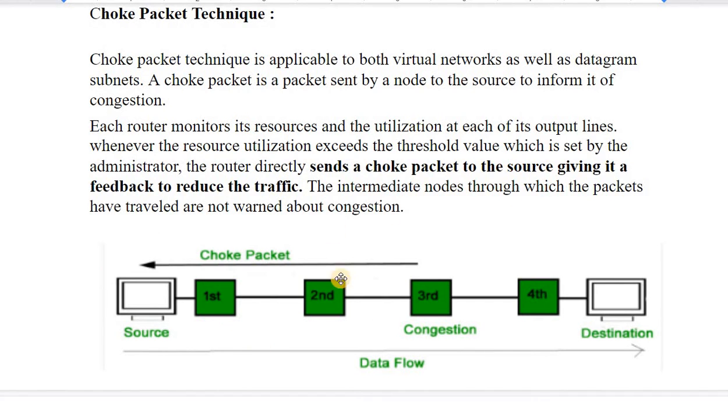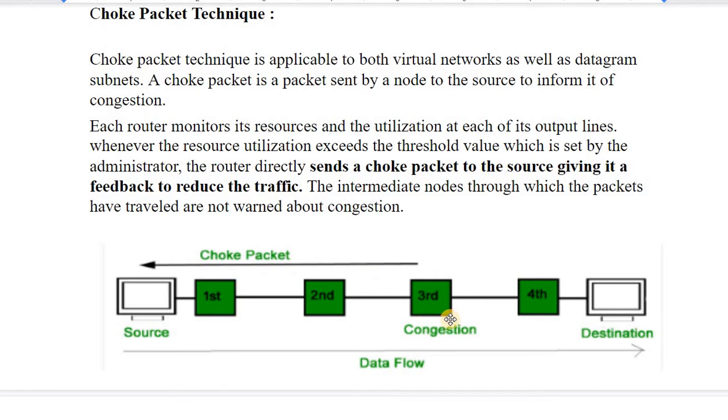Choke packet technique is applicable to both virtual networks as well as datagram circuits. A choke packet is a packet that is sent by a node to the source to inform it of the congestion. Each router monitors its own resources and the utilization of each of its output lines. Whenever the resource utilization exceeds the threshold value, which is set by the network administrator, the router directly sends a choke packet to the source, giving it feedback to reduce the traffic.